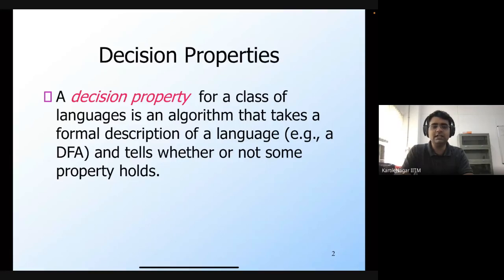It will take the language in any of its forms. In the case of a regular language, it could be a DFA, a regular expression, an NFA, or anything. It takes this formal description of the language and then simply tells whether or not some property holds.